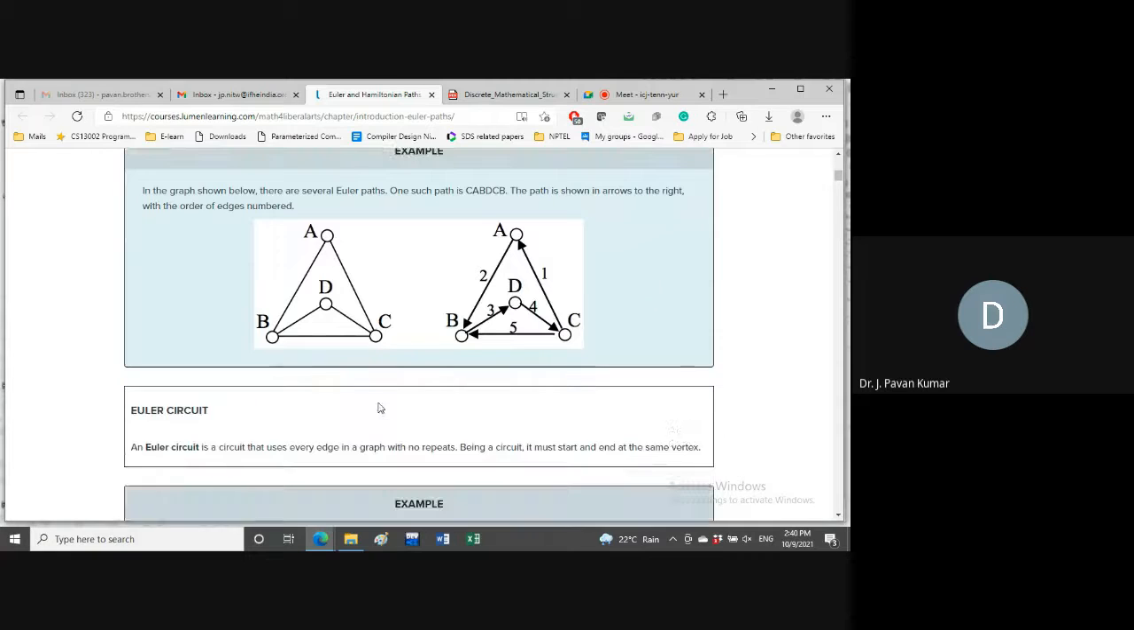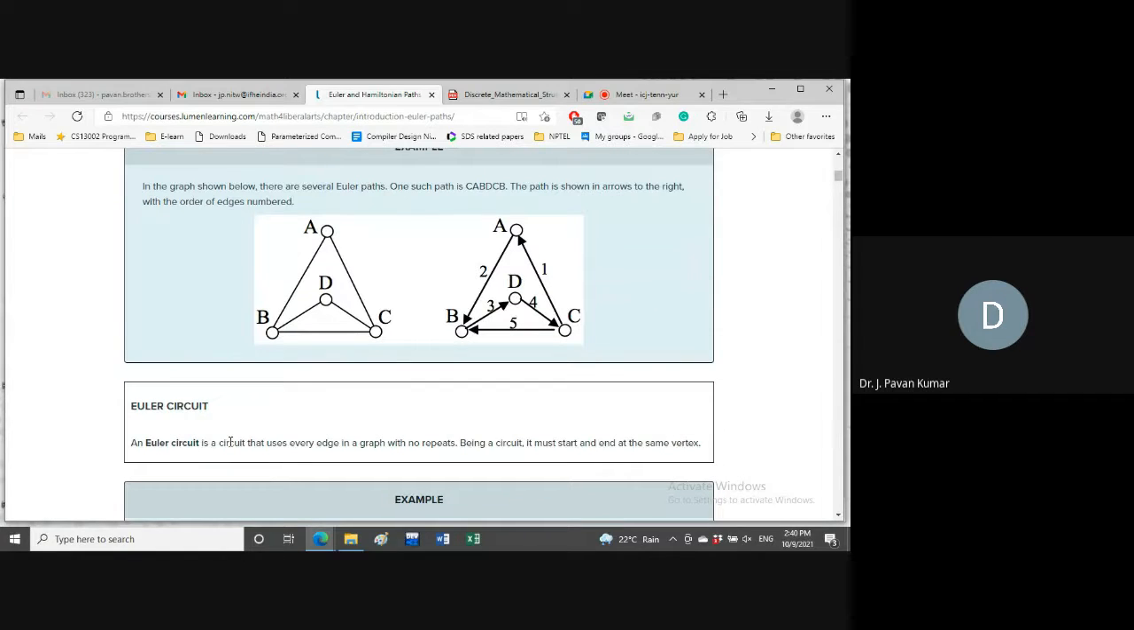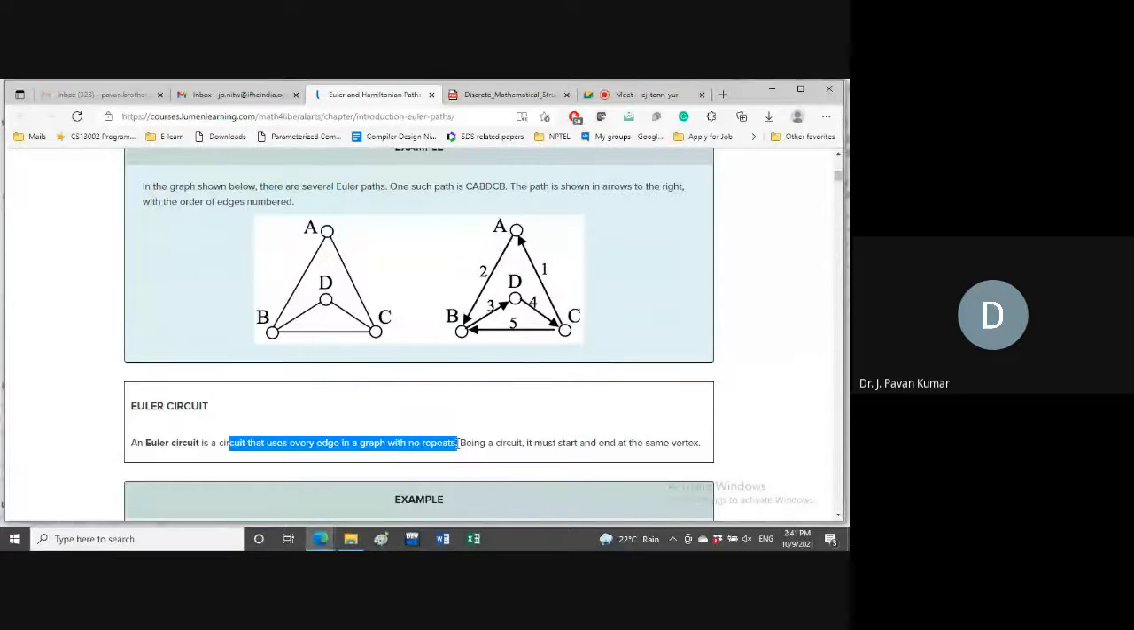Next, coming to Euler circuit. What is meant by Euler circuit? By covering all the edges exactly once, each edge exactly once, we should form a cycle. We should form a circuit or cycle. Circuit or cycle, both are the same. Now, if such a cycle exists, such a graph we call an Euler graph.